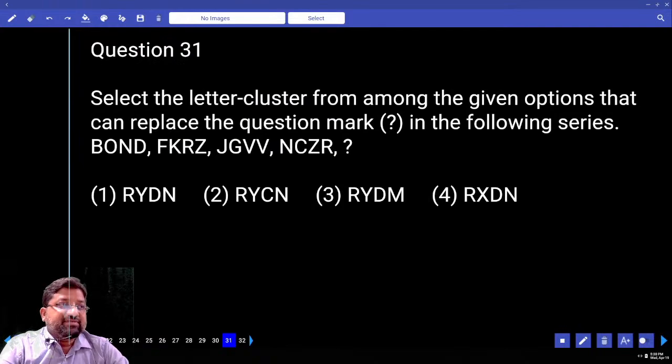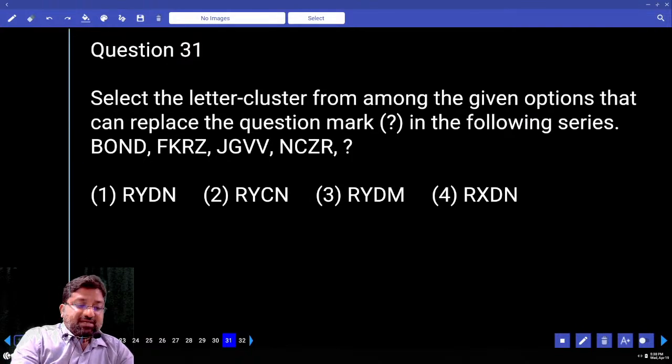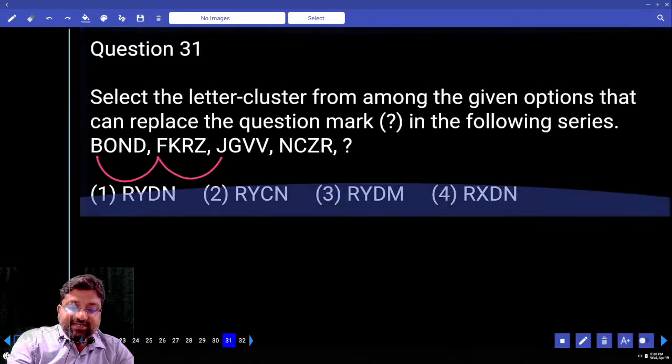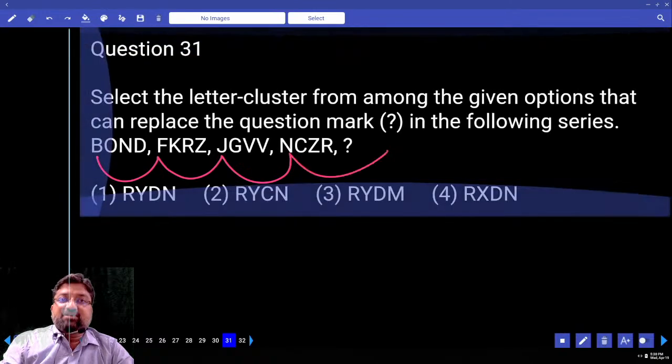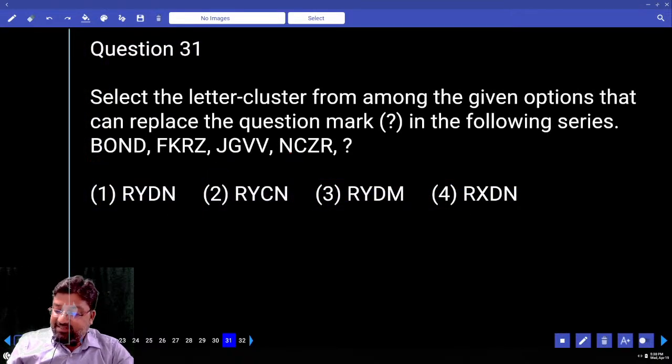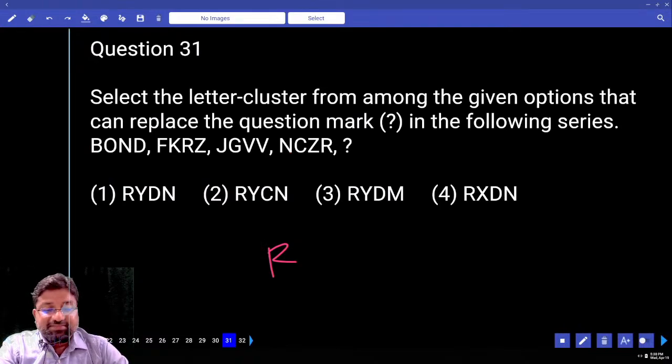31. Compare the first letter with first letter and we will talk only about place values and we will not write down the place values. 2, 6, 10, 14. Difference is 4. Another 4, 18. What is 18? R. Every option is starting with R.